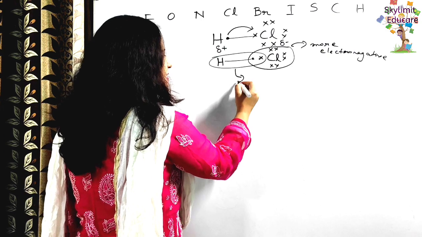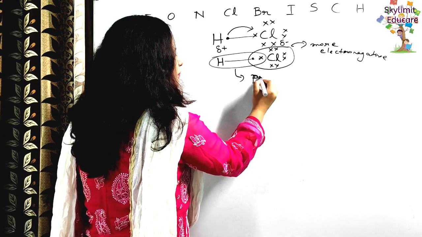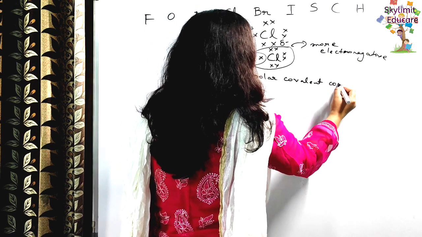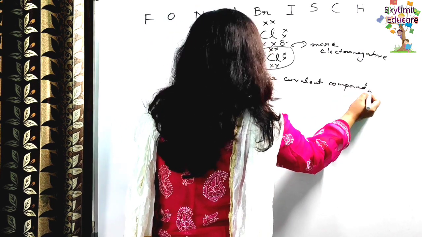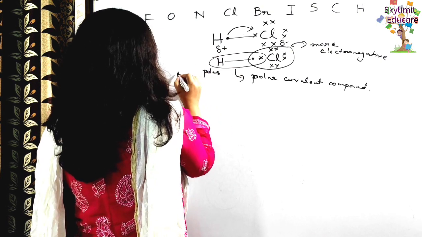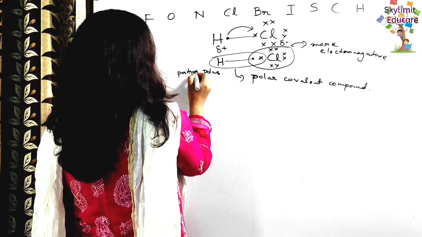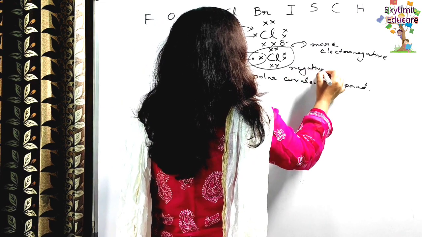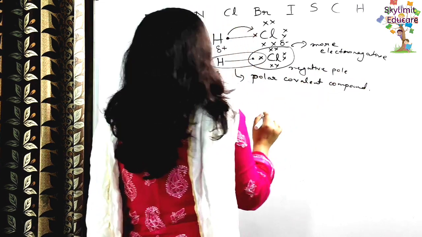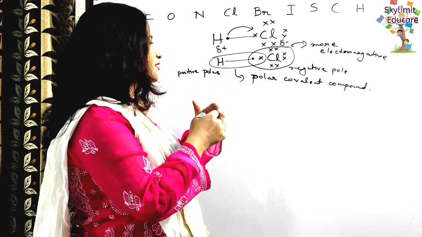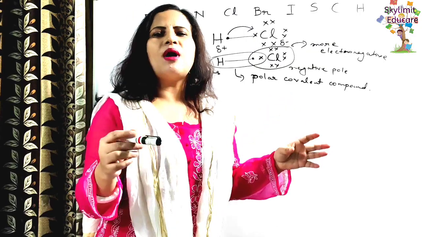That is why this is a polar covalent compound, because here there is formation of two poles. This is the positive pole and this is the negative pole, right students? So this type of covalent compound shows ionic character.